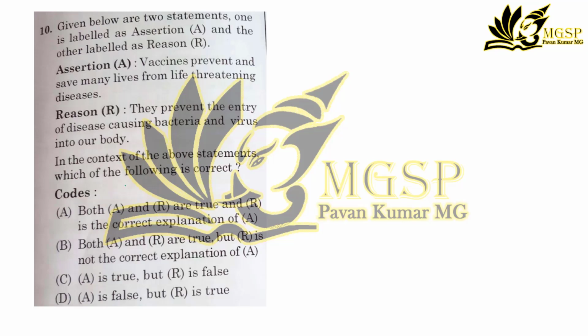That is the vaccine, if you have studied biology. Out of this, both A and R are true, and R is the correct explanation of A. This is the right option. Why? They prevent the entry of disease-causing bacteria and virus into our body. Option A is the correct one.